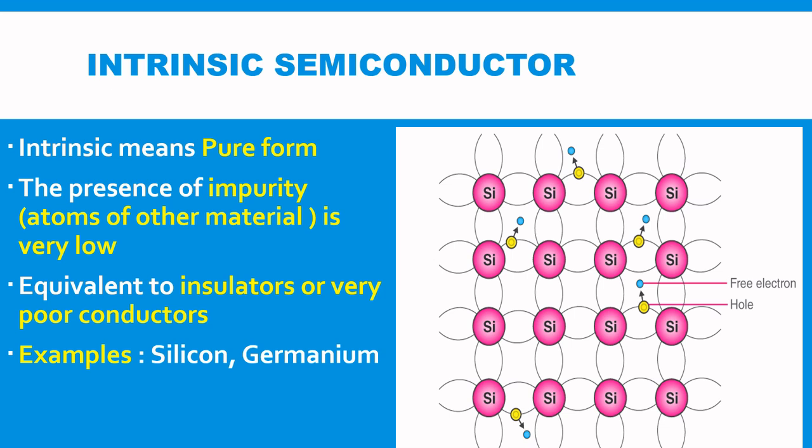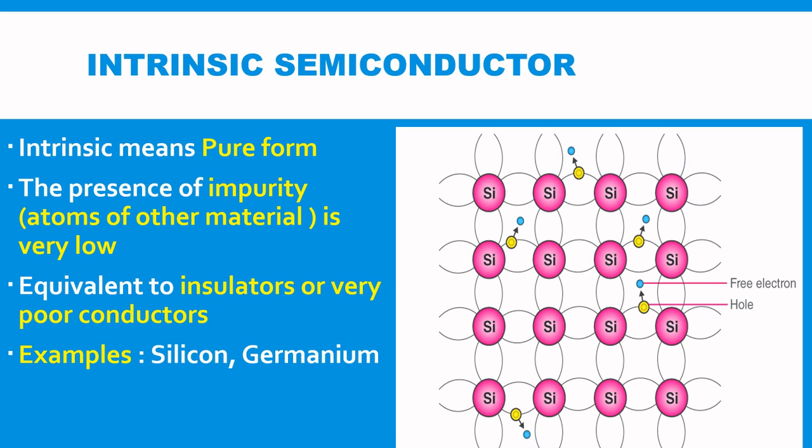Intrinsic type of semiconductor material is in pure form, meaning it is made up of only one single type of element. The presence of impurity, meaning atoms of other material, is very low, and therefore they are equivalent to insulators or very poor conductors. Germanium and silicon are the most common types of intrinsic semiconductor elements.